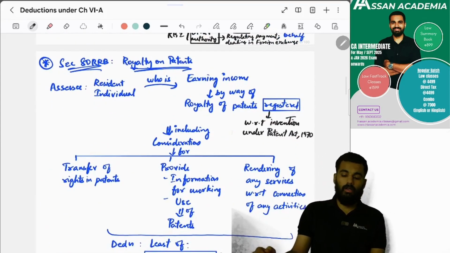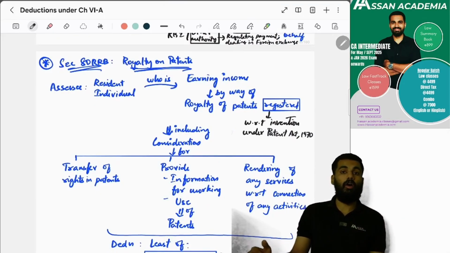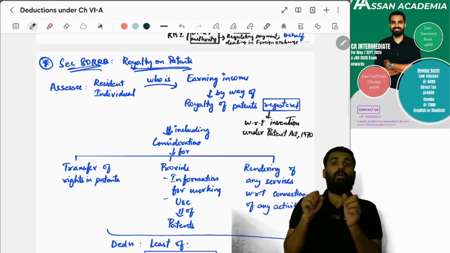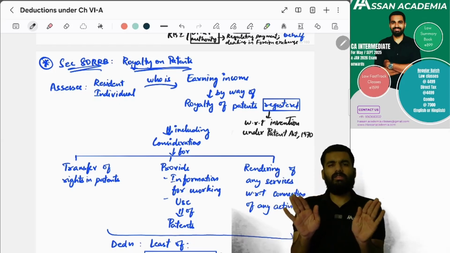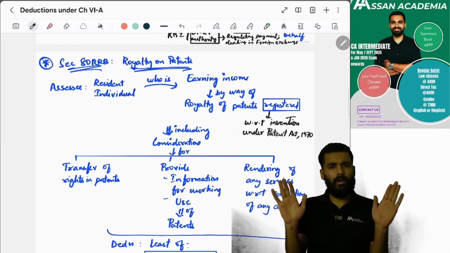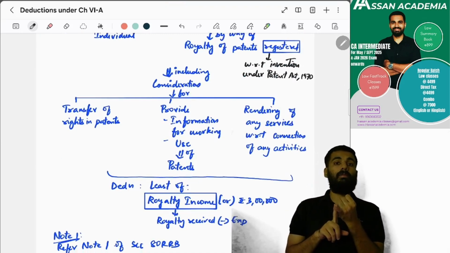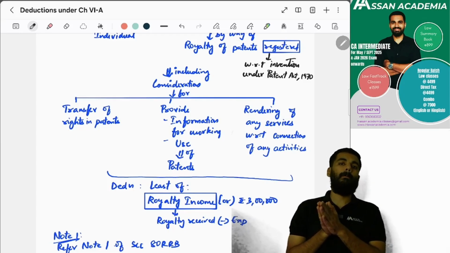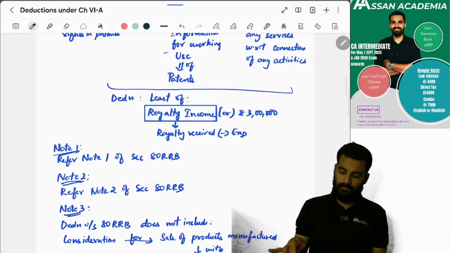Royalty on patents. If I'm getting consideration for transferring the right of a patent, or providing information, or use of the patent, or also rendering services connected with the patents. So for the purpose of the patent, I'm getting consideration. Whatever royalty I'm getting or 3 lakh rupees, whichever is lower, will be my deduction under section 80RRB. Yes or no? Yes.